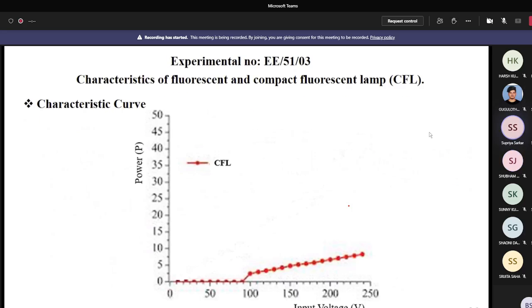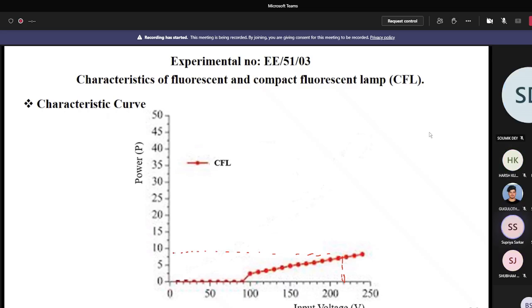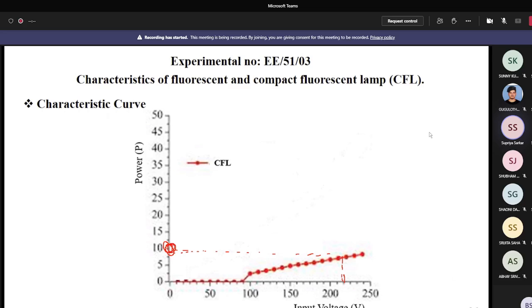Now you can see the practical CFL lamp characteristics. It started at near about 90 volt. When you increase the voltage, power consumption increases. Now you see the slope of the power curve. At 220 volt, this is the point, and you can plot it near about 10, around 9 to 10. So you can get a power loss of about 10 watt.